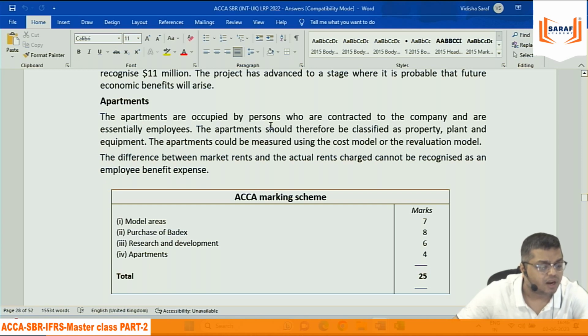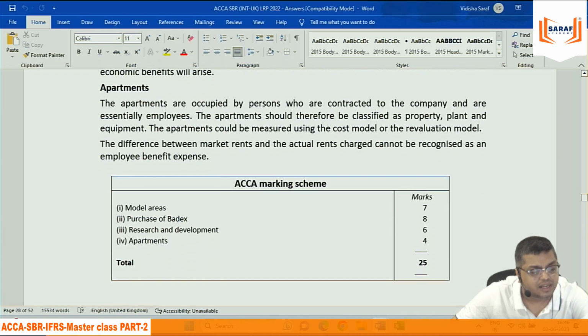The apartments are occupied by persons who are contracted to the company and are essentially employees. The apartment should therefore be classified as property, plant and equipment, IAS 16. The apartment could be measured using the cost or revaluation model. The difference between market rate and this cannot be recognized as an employee expense. जो बोले वही और कुछ है नहीं उसमें. 4 marks के लिए इतना ही लिखना है.